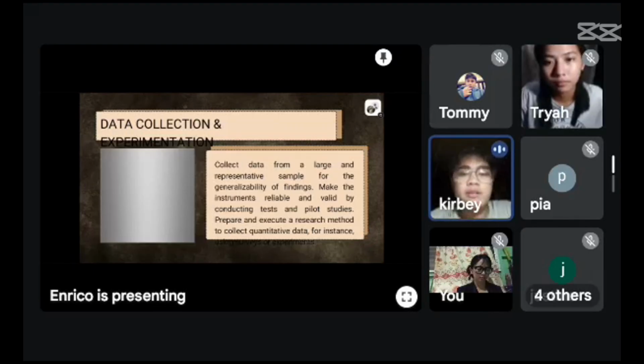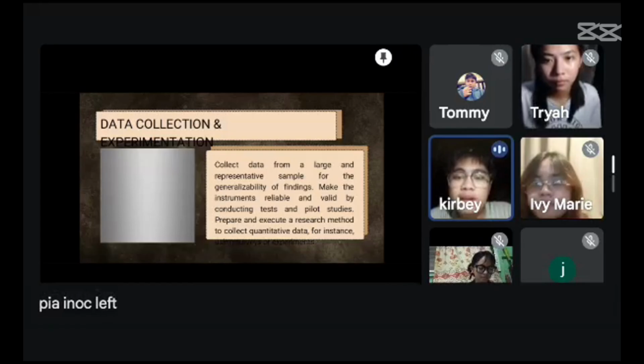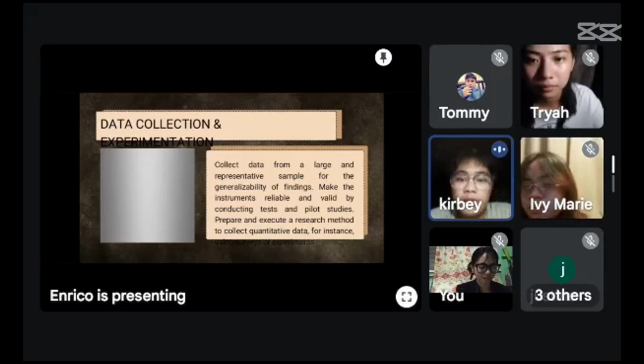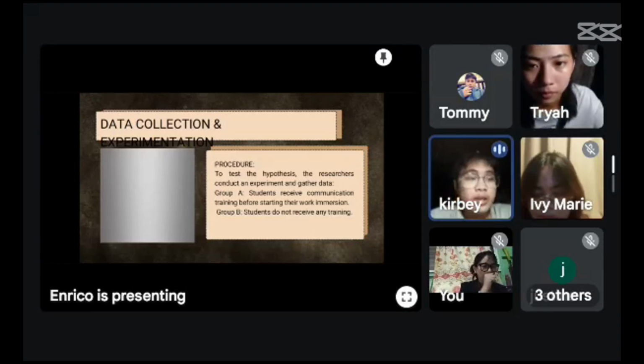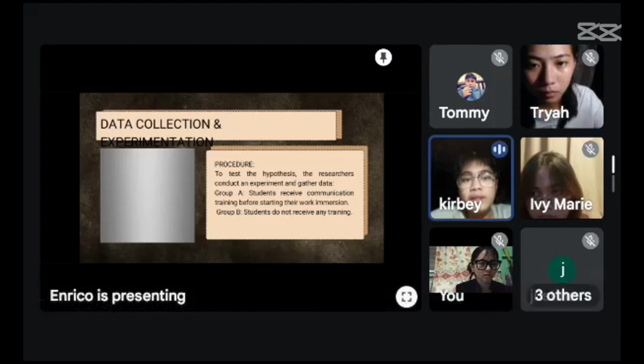Data collection and experimentation. Collect data from a large and representative sample for the generalizability of findings. Make the instruments reliable and valid by conducting tests and pilot studies. Prepare and execute a research method to collect quantitative data. For instance, Group A receives communication training before starting their work immersion. Group B does not receive any training. So you can see the difference between the two. Group A has received the knowledge from the communication training, and Group B has no knowledge at all.